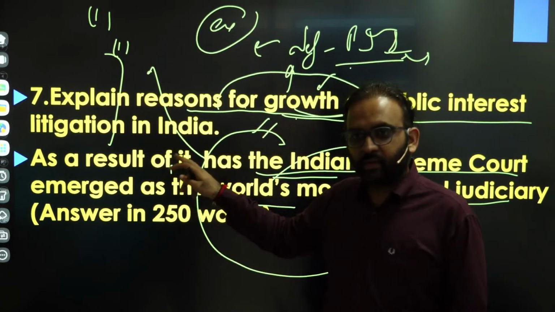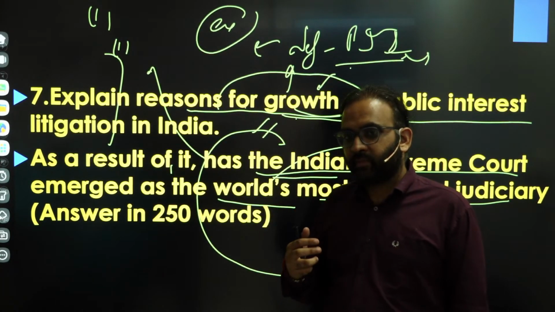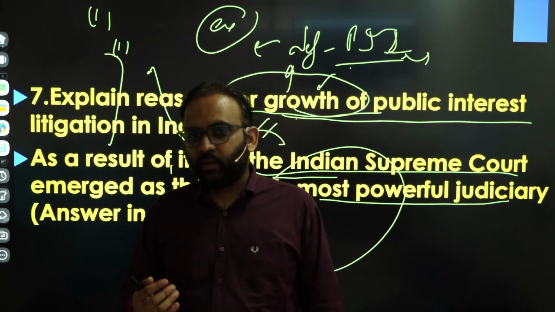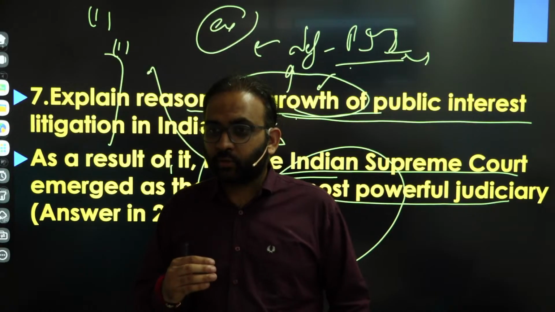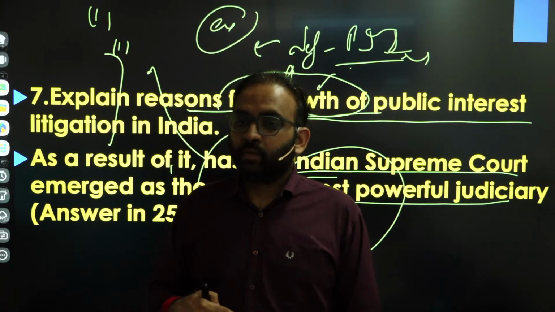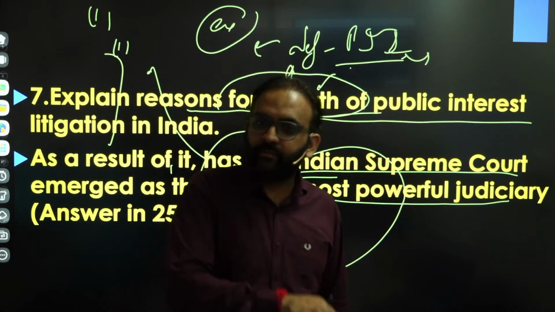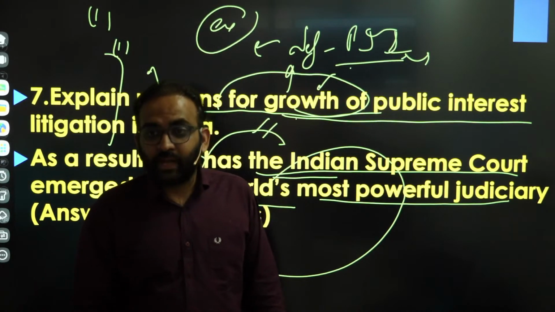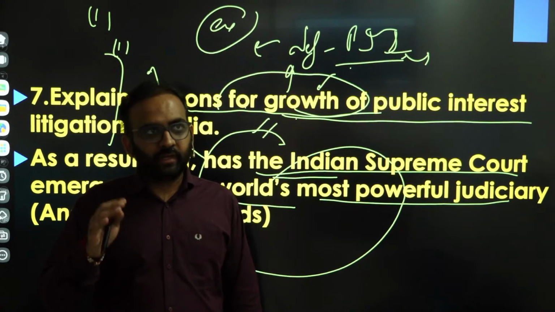So you have addressed the statement, but not in a plain yes or no. You have been diplomatic, but you have also been clear in the expression of your opinion. Being diplomatic does not mean that you need to be ambiguous in your opinion, so that the examiner does not get any idea whether you are in favor of the statement or against. You have told that to a certain extent you agree with this statement, but to a certain extent you also disagree, and you also provide reasoning for it. And in the last, by saying that the Supreme Court is one of the most powerful judiciaries of the world, certainly.